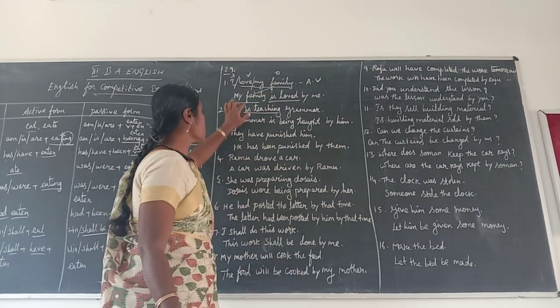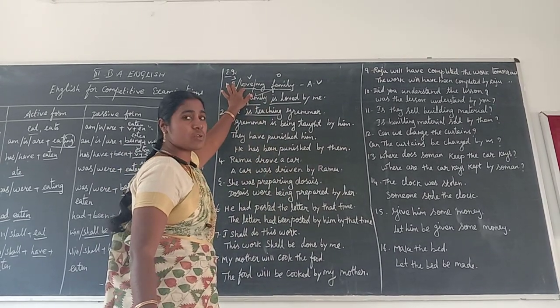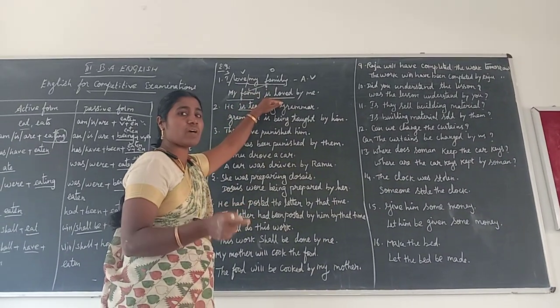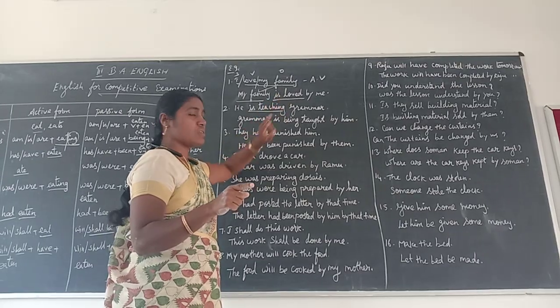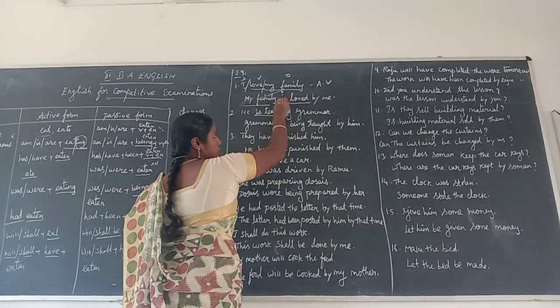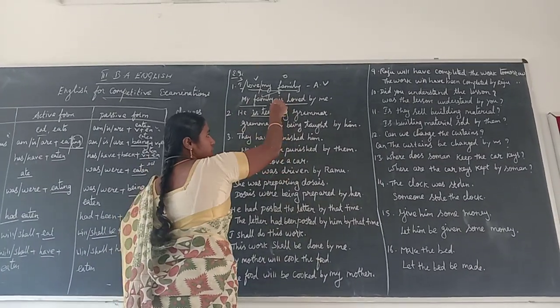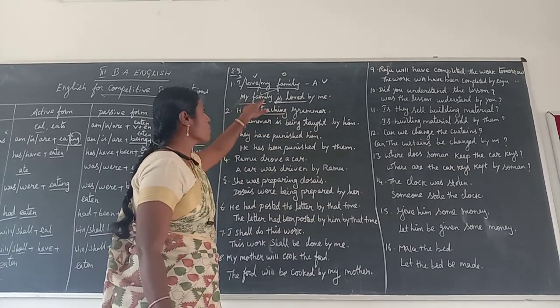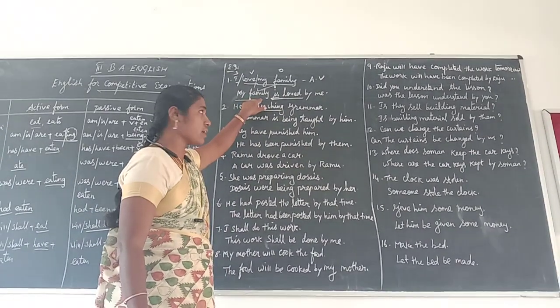I already said in the table column: in present tense, you use only the main verb in active voice. When we change into passive voice, you change into a be-form verb. So here I use is. Why do I use it? Is, because my family is the third person.